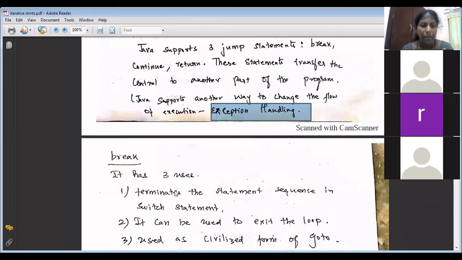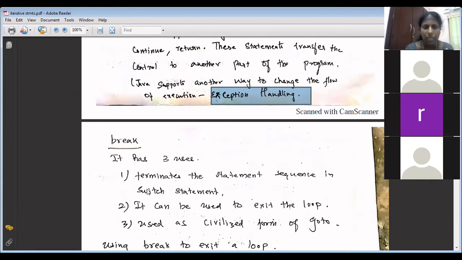We'll see break first. Break has three uses. One is in switch. If you use break, it terminates the switch. It terminates the statement sequence in switch.